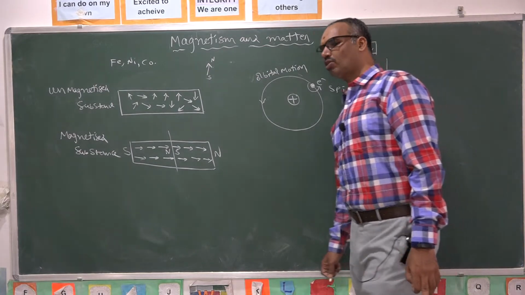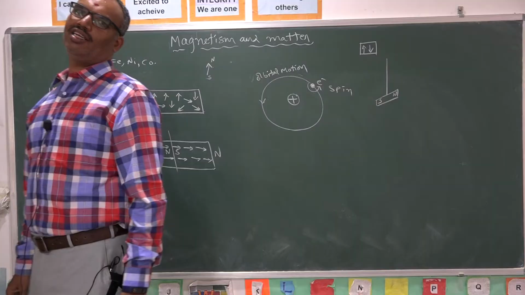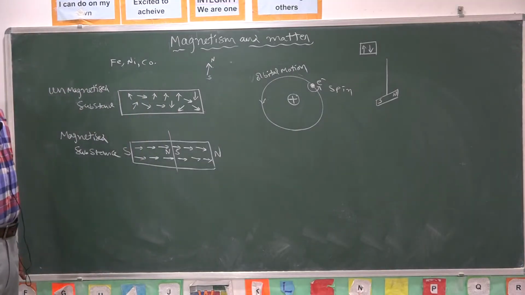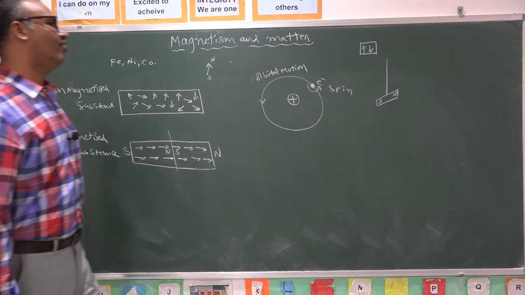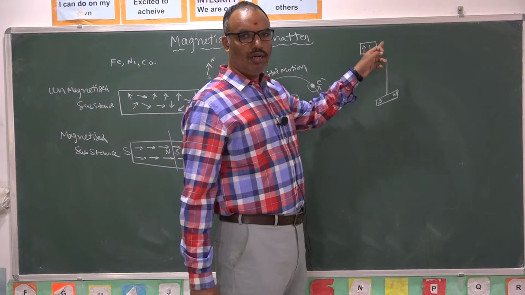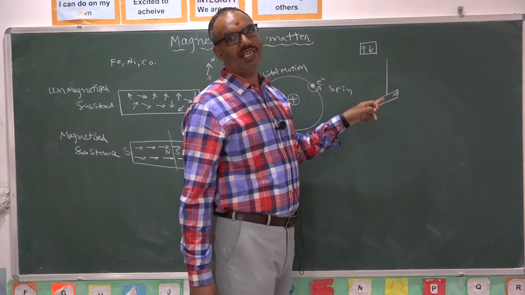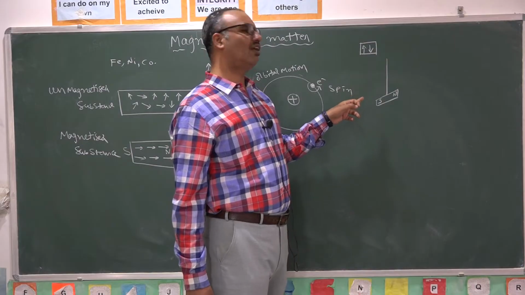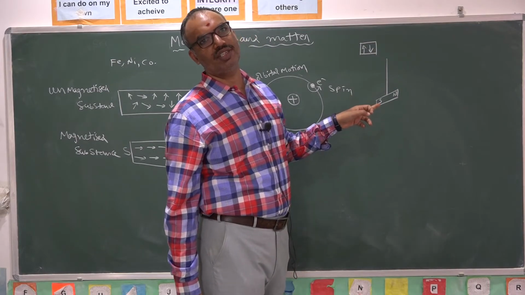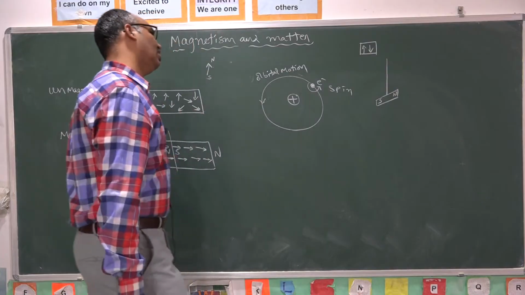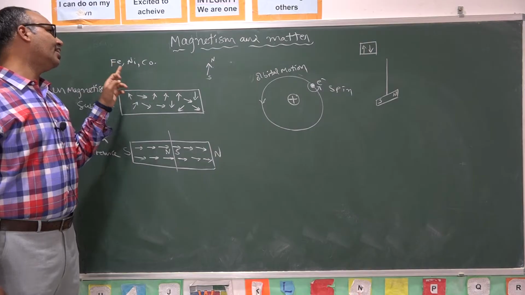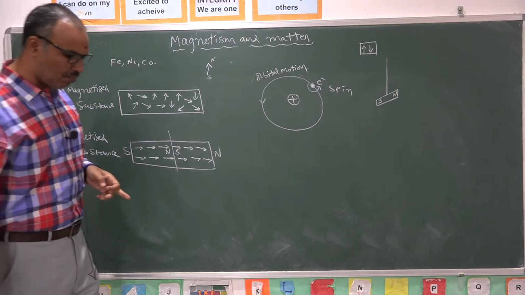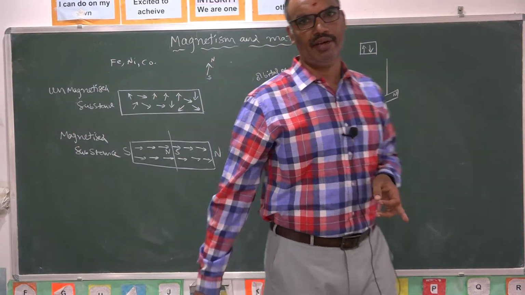Whereas isolated positive charge and negative charge exist in the case of electrostatics. In the case of magnetism, magnetic poles always exist as pairs. So this property is called the pair property. And whenever we suspend a magnet with a thread, the freely suspended magnet orients itself into the geographic north and south direction. This property is called the directionality property. And every magnet is capable of attracting iron, nickel, cobalt like substances. Such a property is called the attractive property.